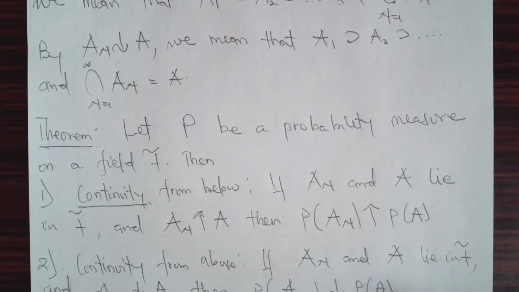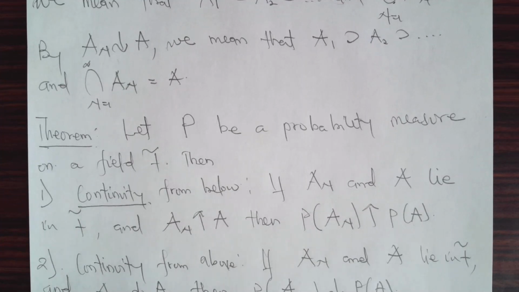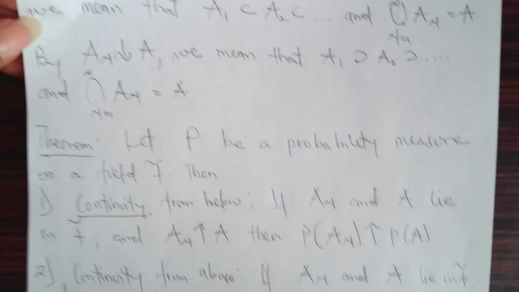If you have A_n and A lying in F and A_n approaches A from above, then the probability of A_n approaches the probability of A from above as well.